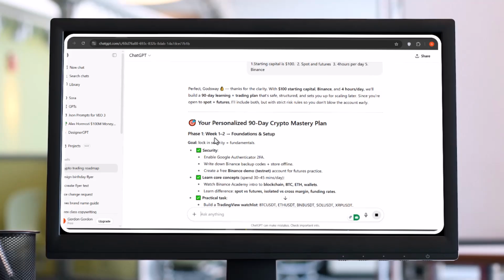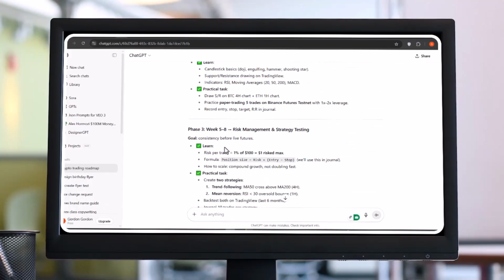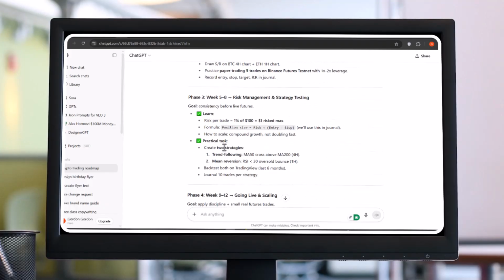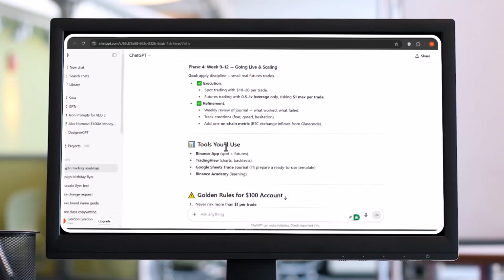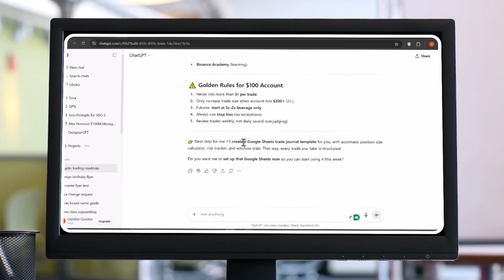After that, ChatGPT tried to personalize a 90-day crypto mastery plan for me, which has phase 1, 2, 3, and so on. It has been scheduled or divided into weeks, like first week you do this, second week you do that, and so on. So this is the twist over here.